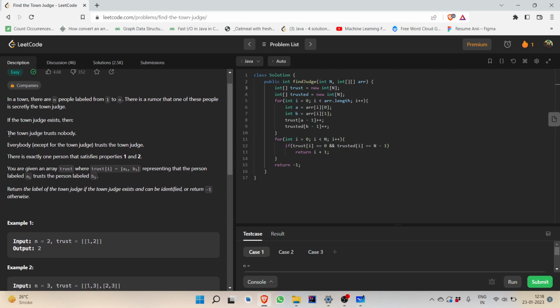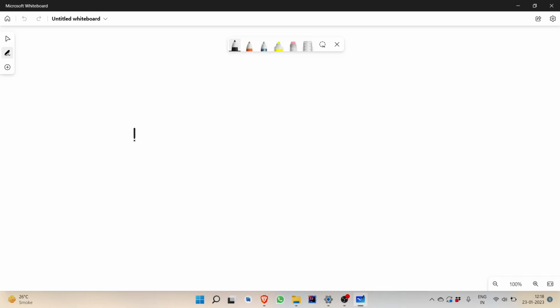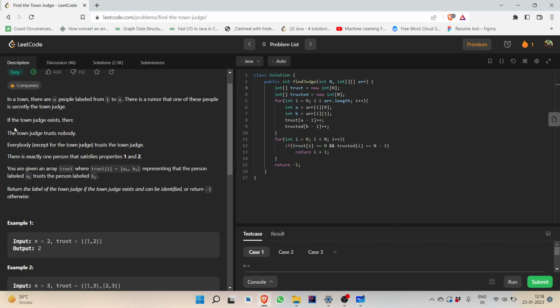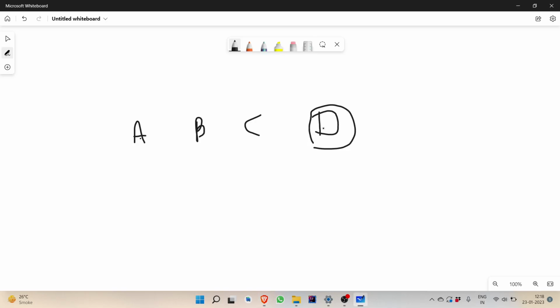The first condition is that the town judge will trust nobody, and everybody except the town judge will trust the town judge. So let's say we have four people like A, B, C, and D, and let's suppose that the actual town judge is the fourth person, that is D. According to the first condition, the town judge will trust nobody. So D won't trust any one of A, B, C, D. But everybody except the town judge will trust the town judge. That means A will trust D, B will also trust D, and C will also trust D.